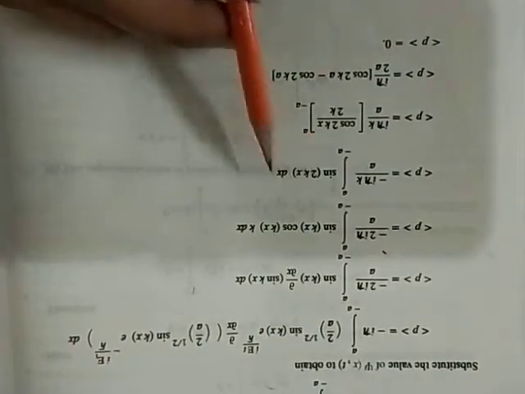After calculating this differentiation, we are left with this function, and then after some simple steps to carry out the integration, we are left with the expectation value of momentum being 0.